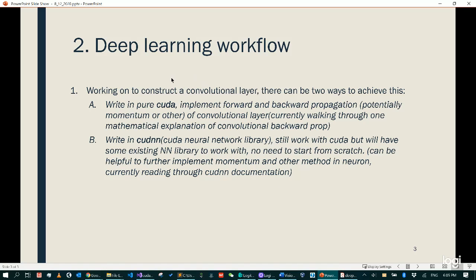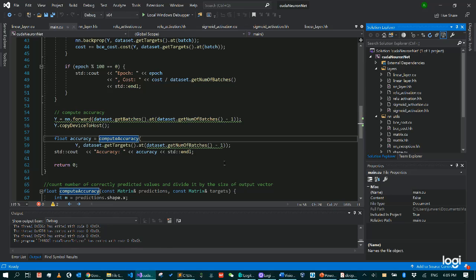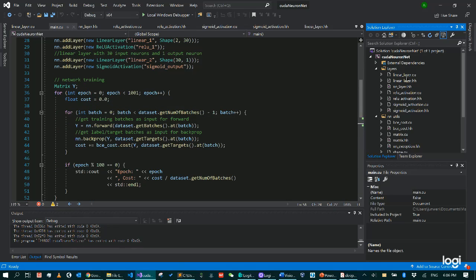And for the second item, the deep learning workflow, currently I'm trying to construct the convolutional layer. I said before in the previous video that I'm trying to stack more layers on this simple example, because this one only has a linear layer, a neural layer, a ReLU layer, and a sigmoid layer.